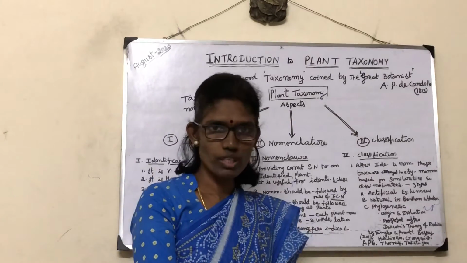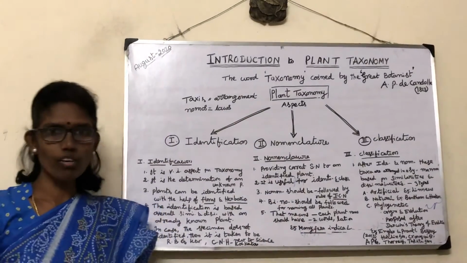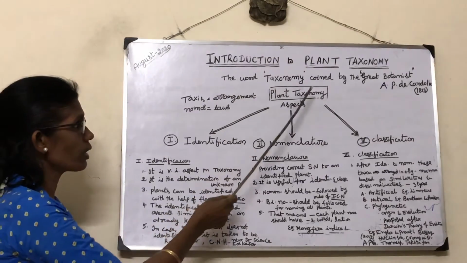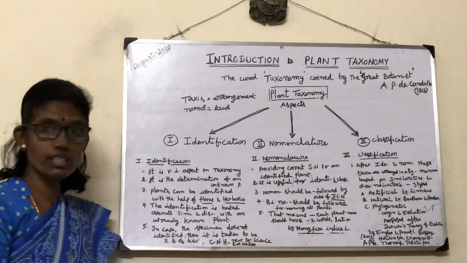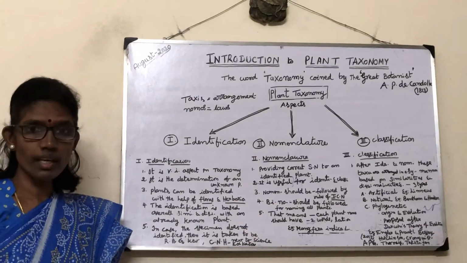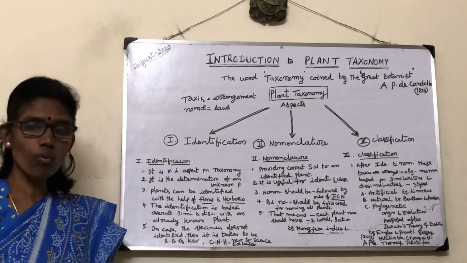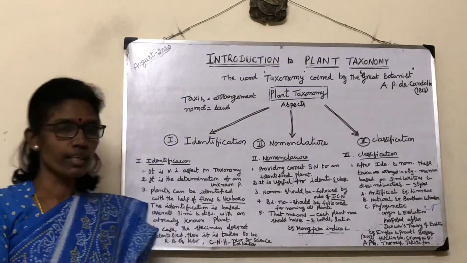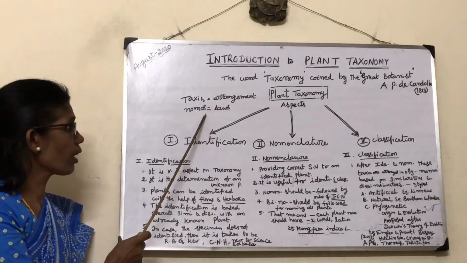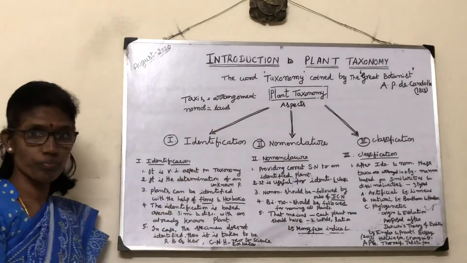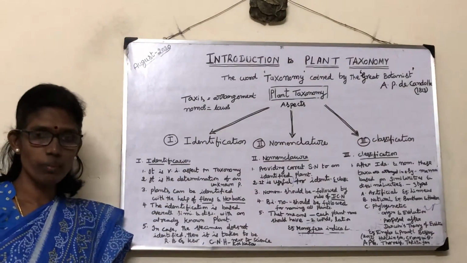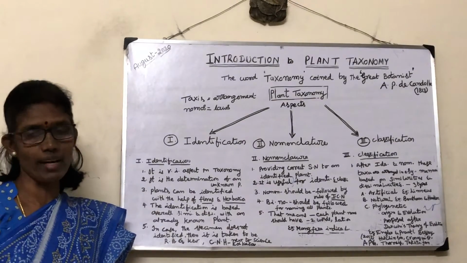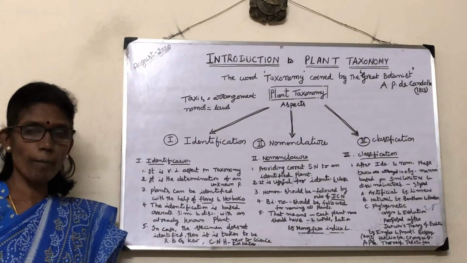Now we see the technical word taxonomy, how it is derived. The word taxonomy was coined by the great botanist A.P. de Candolle in 1813. It was derived from two Greek words. Taxis means arrangement, nomos means laws. Based on laws and principles, all plants are arranged in a systematic manner. Hence it is called plant taxonomy.